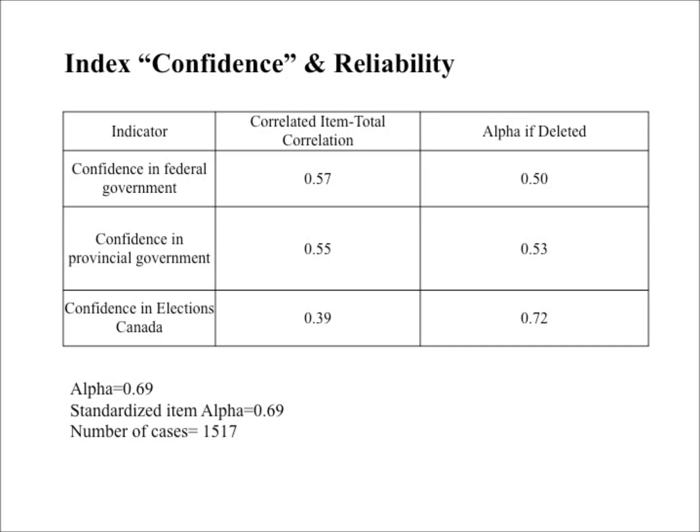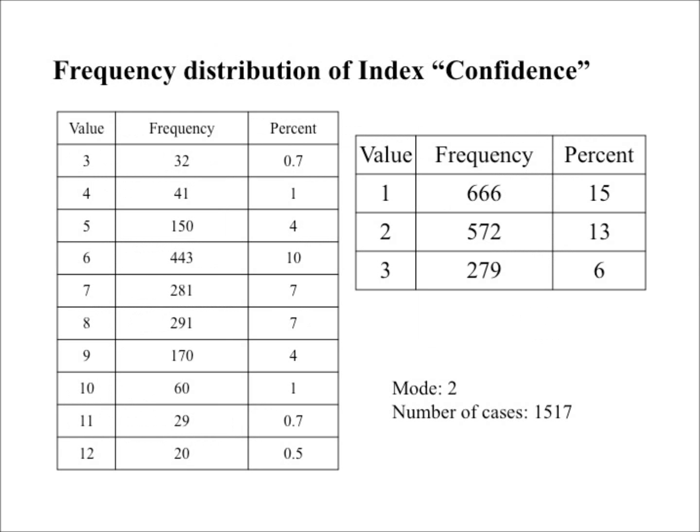Three variables are chosen to create the index, which are confidence in federal government, confidence in provincial government, and confidence in Elections Canada. The alpha score from the reliability test is 0.69, which has reached the threshold of a reasonable consistency of the index. The raw index is recoded into a simpler version by grouping the raw index approximately in proportion.